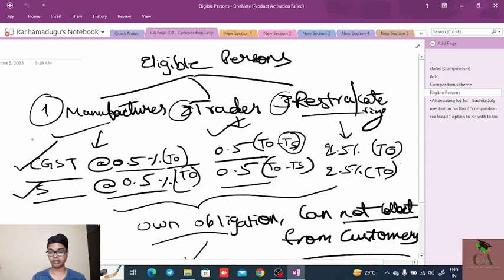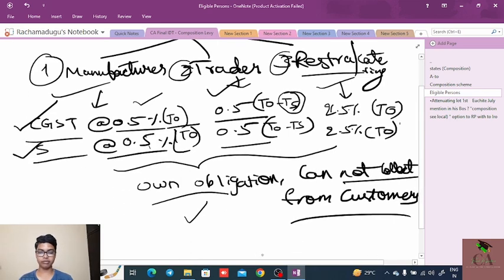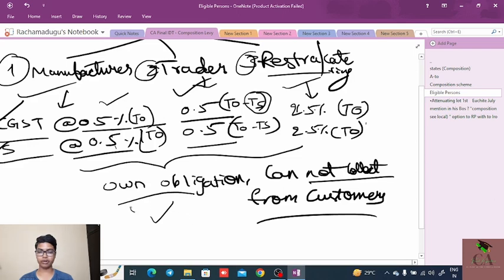Here we need to remember one thing, that is in the case of the manufacturer needs to pay the tax on total turnover, whereas the trader is required to pay the tax only on the taxable supplies turnover. And restaurant and catering services also need to pay the tax at the rate of 5%, that is 2.5% of the CGST, 2.5% of the SGST on the total turnover. Okay. Whatever tax is paid under the composition scheme is from our own pocket, that is own obligation, and cannot be collected from the customers.